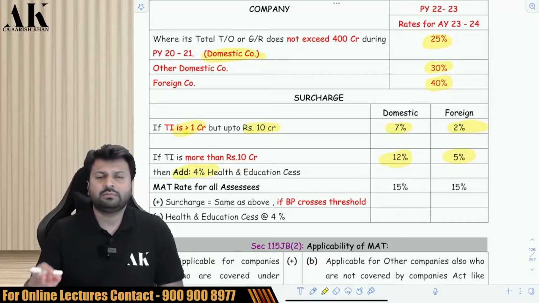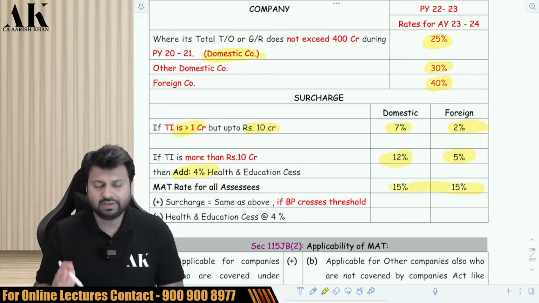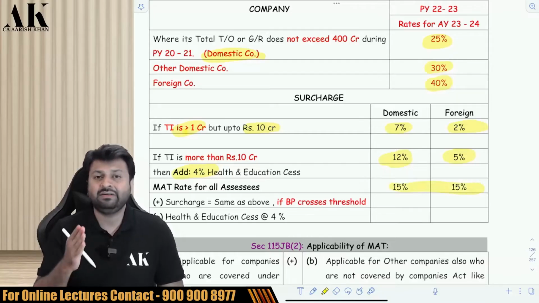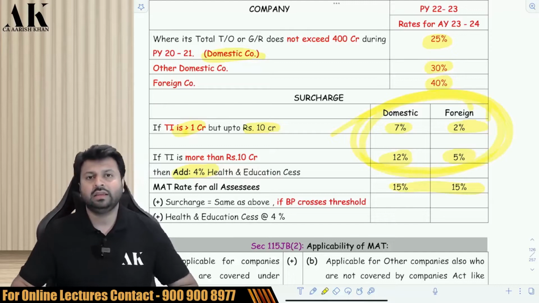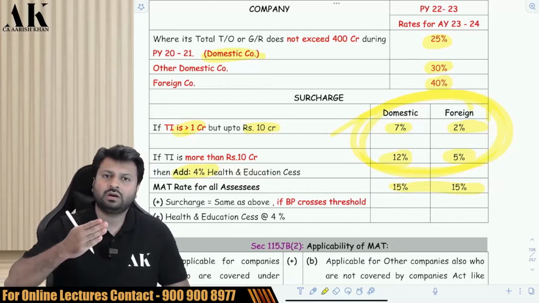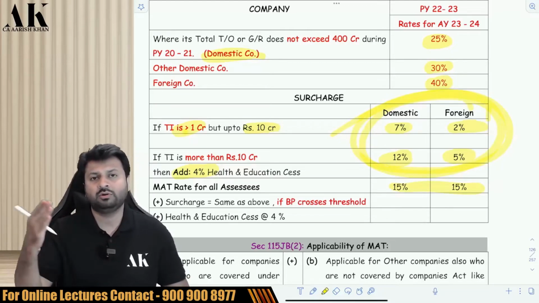Whether it is a domestic company or foreign company, less than 400 crore, more than 400 crore, equal to 400 crore, for everyone it is 15% tax rate. Plus surcharge and cess will also be applicable at the same rate, if instead of the total income, you have to see what? The book profit.